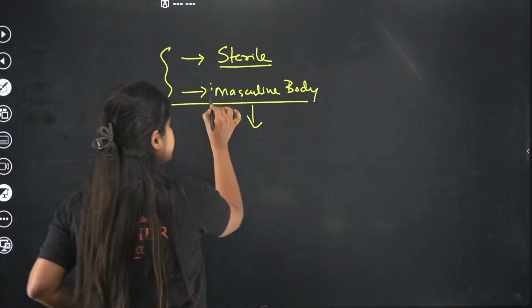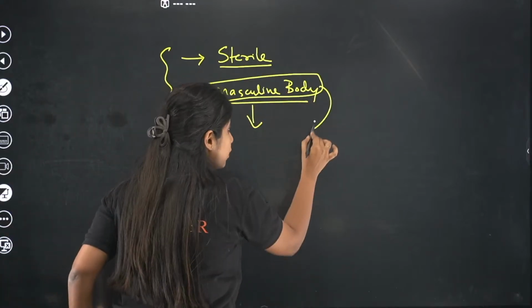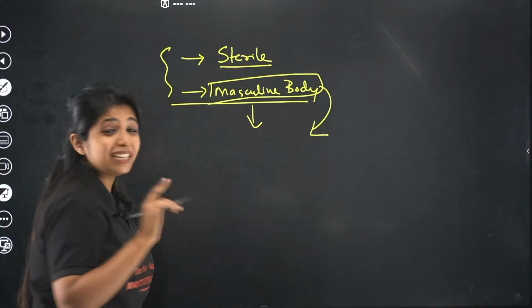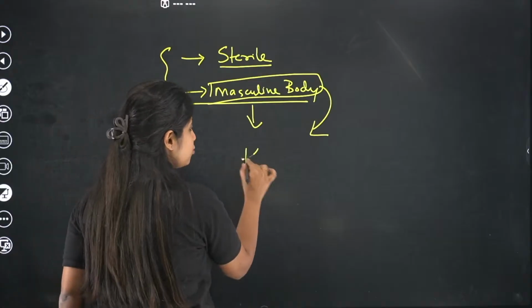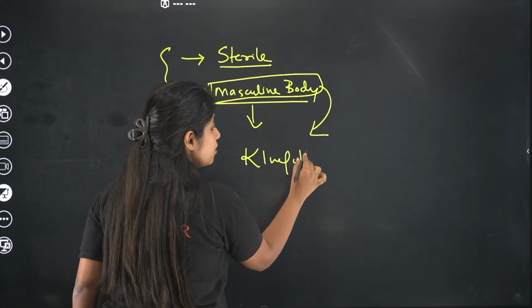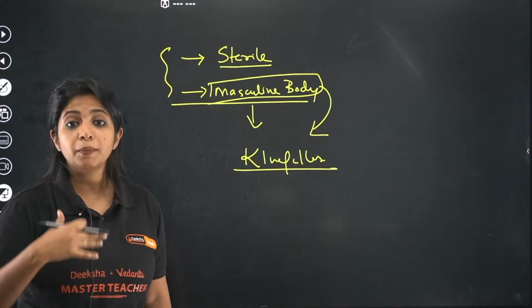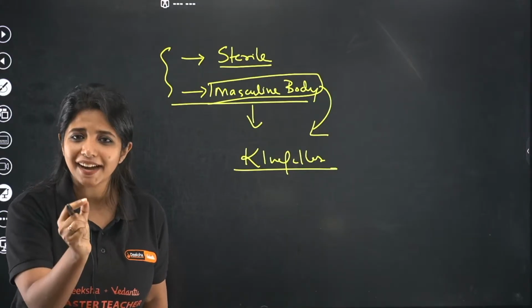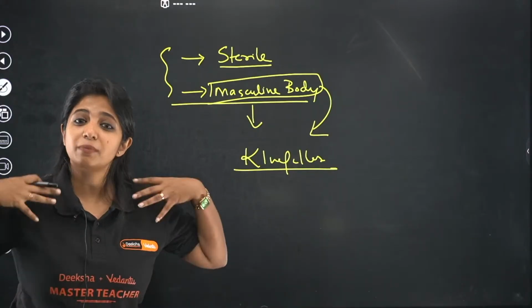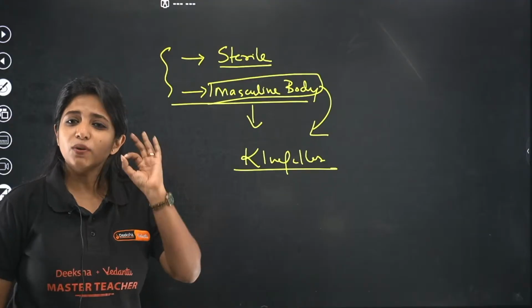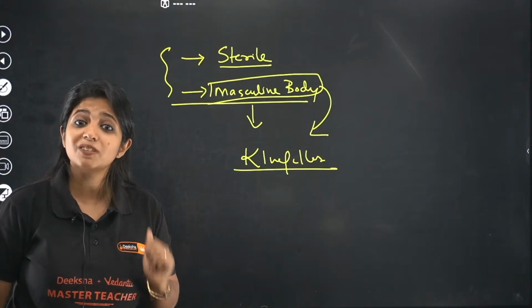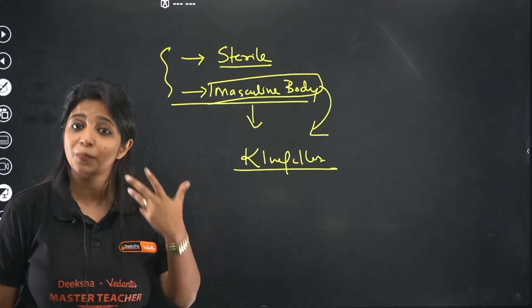What about masculine body? Overall masculine development is found only in the case of Klinefelter syndrome. So never think, this is the general thing that we think. In Klinefelter syndrome, we studied that there is development of breast. That is only one character. But rest everything, they have a masculine development altogether. The only feminine character that is there is development of breast, that is gynecomastia.